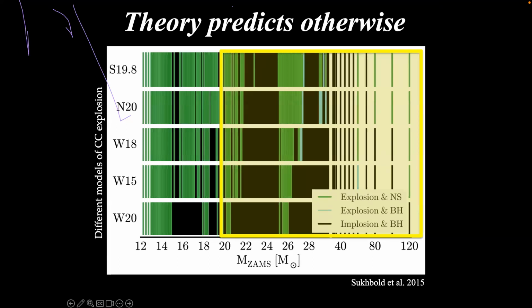So this is George Fuller. Thank you very much for this nice talk. Back to this slide here, the vertical, these different models, what are they? How are they different from each other? Are these different velocities? Are they different assumptions about a given mass progenitor's structure?